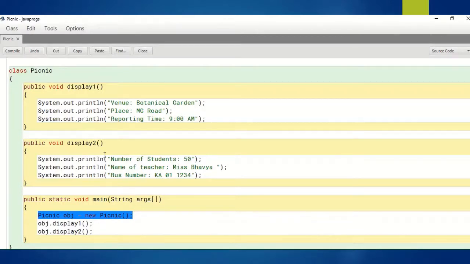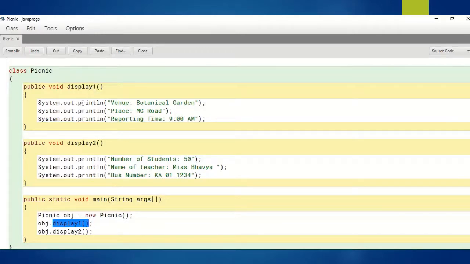Now we have to call these methods, and only then will they be executed. We call a method by using the member access operator dot. Here we have created an object, and we write obj.display1. So the display1 method will be executed, and all the statements we have written will be executed as they are, step by step, one by one.